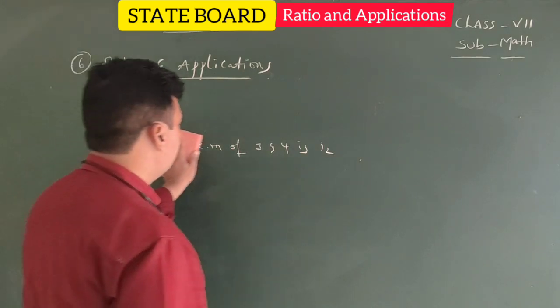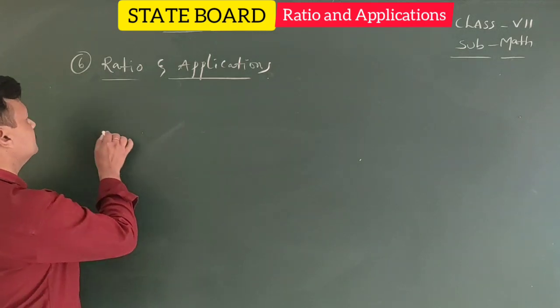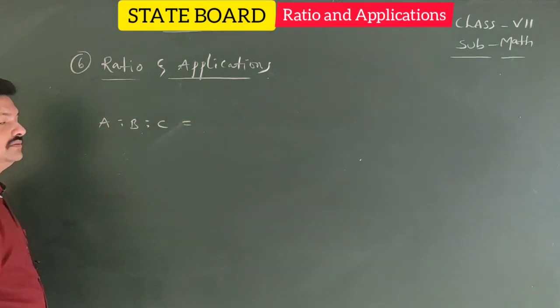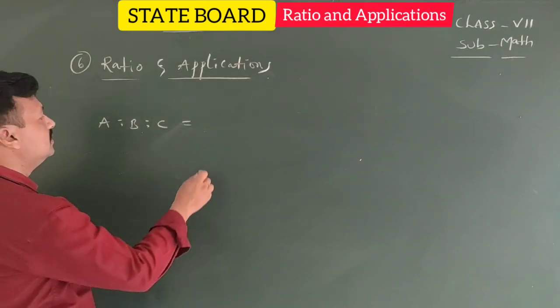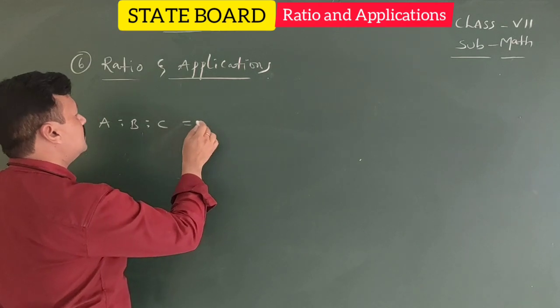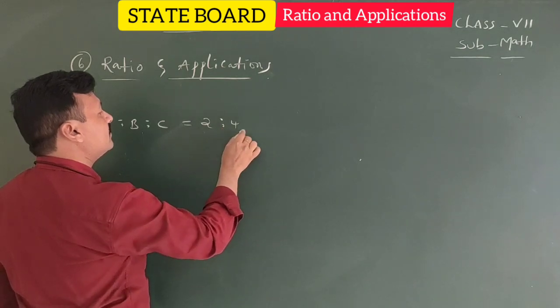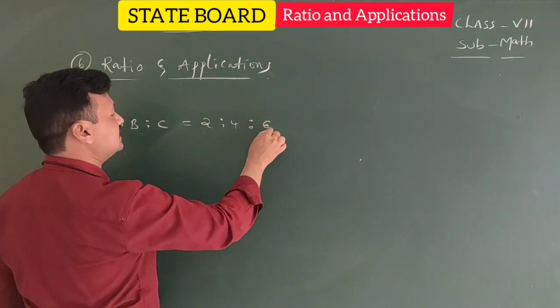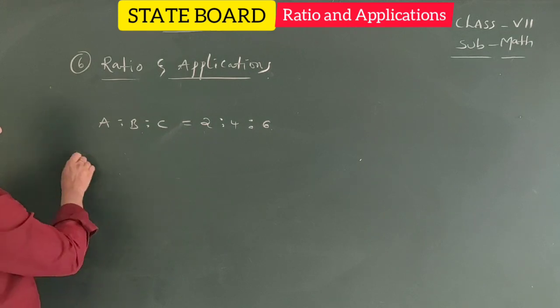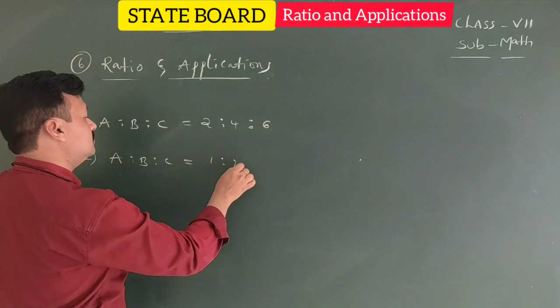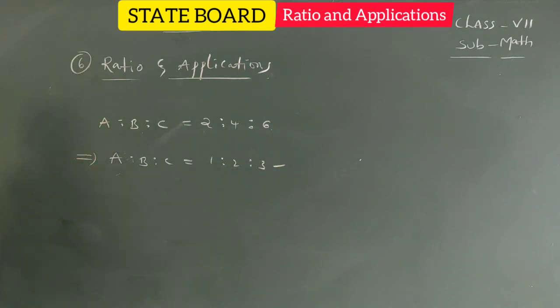Sometimes they will be in the form of A is to B is to C equal to 2 is to 4 is to 6. So here the simplest form of A is to B is to C is 1 is to 2 is to 3. Okay, in this way only we can simplify the given ones.